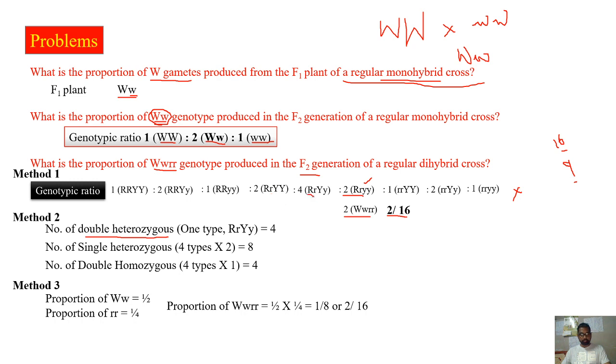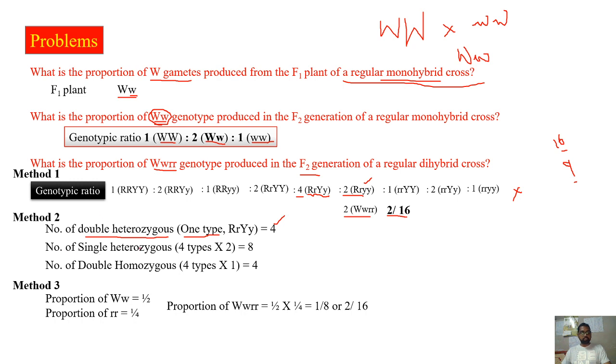With respect to the first allelic pair it is heterozygous, and the second allelic pair also it is heterozygous. Therefore it is double heterozygous. So totally how many types will be produced? Only one type. What is that? Capital R, small r, capital Y, small y. So that is 4.